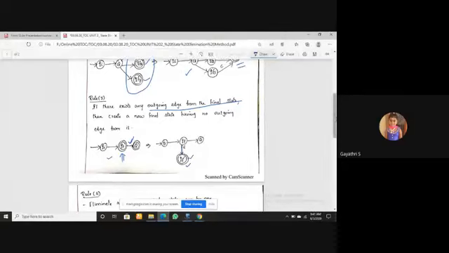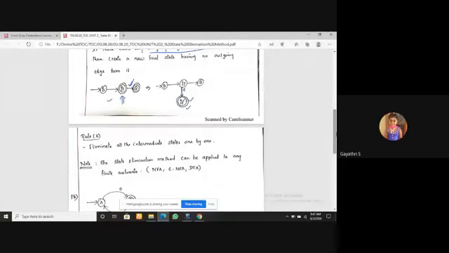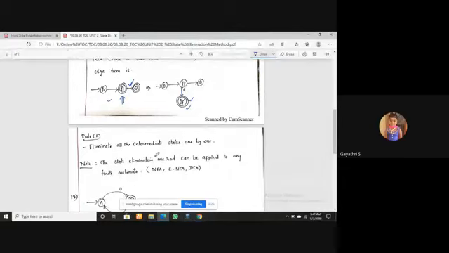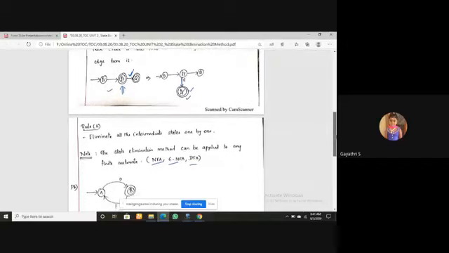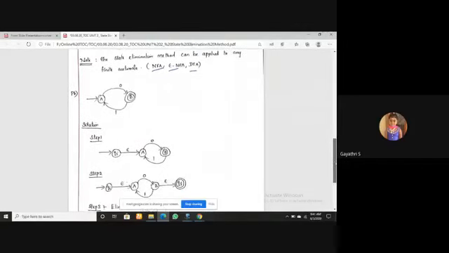And the last rule, after making these arrangements, is to eliminate all the intermediate states one by one. If multiple intermediate states are there, you have to eliminate them one by one. An important note: the state elimination method can be applied to any finite automata, and is applicable to NFA, epsilon NFA, and DFA to regular expression conversion. This is our problem.